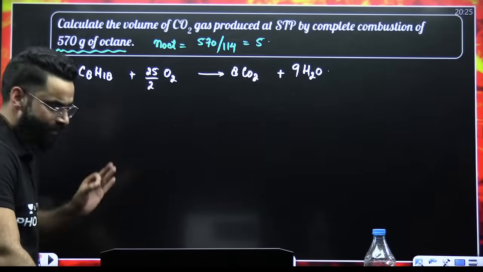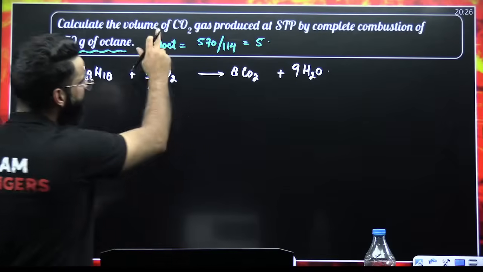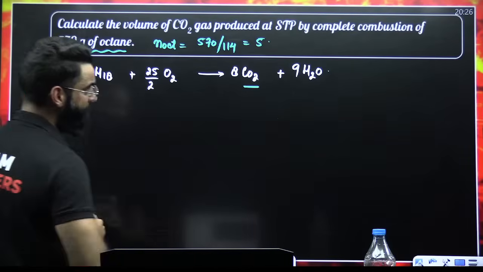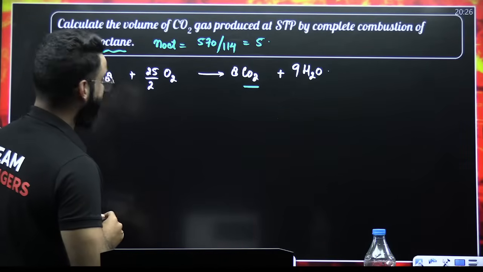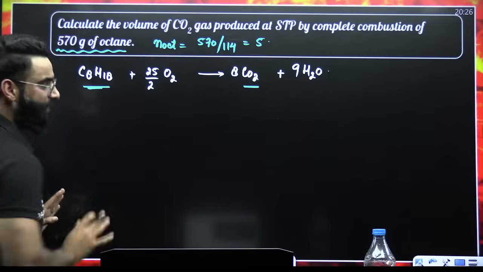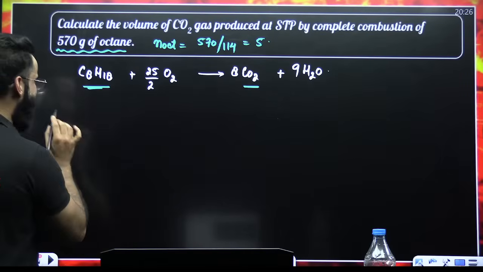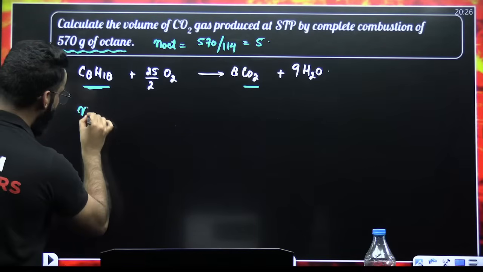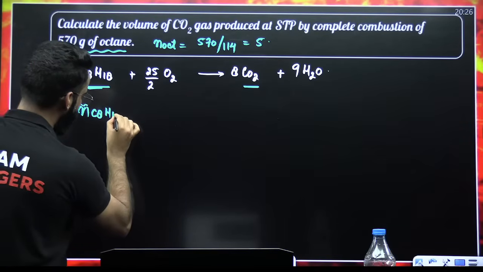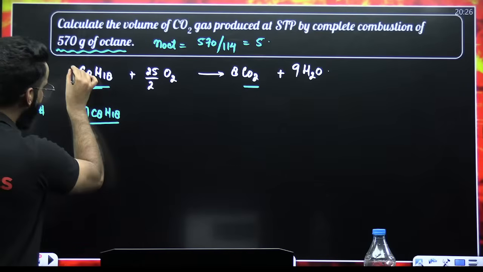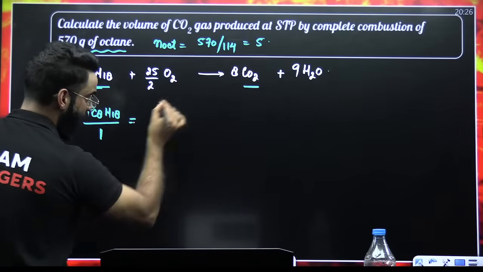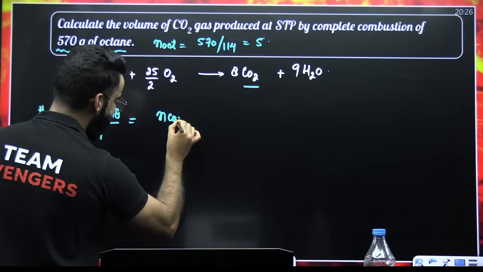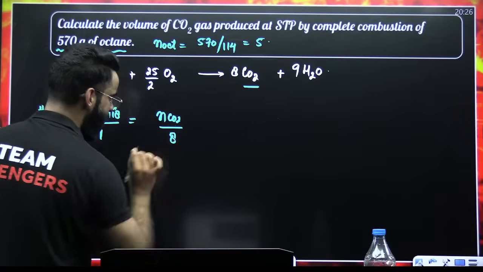Done? Now, calculate the volume of carbon dioxide produced by the complete combustion of 570 grams of octane. Perfect. Now, make the stoichiometric equation over here. So, you can write number of moles of octane divided by stoichiometric coefficient of octane, that's 1, is equal to number of moles of carbon dioxide divided by stoichiometric coefficient of carbon dioxide.